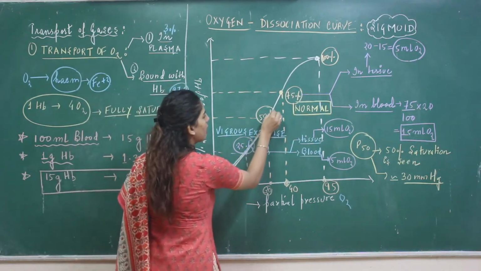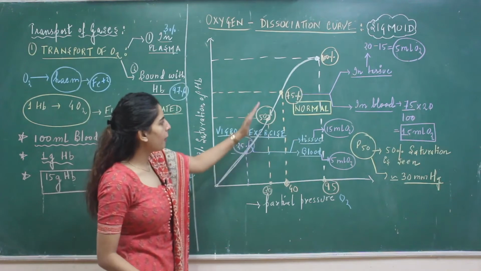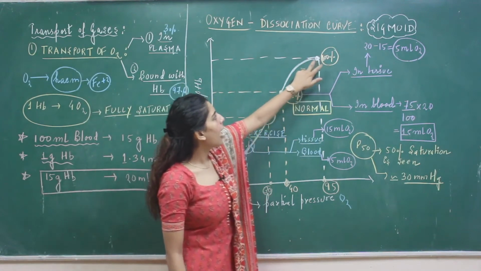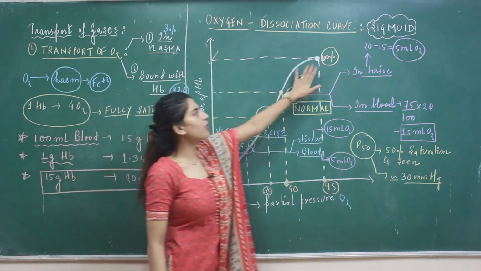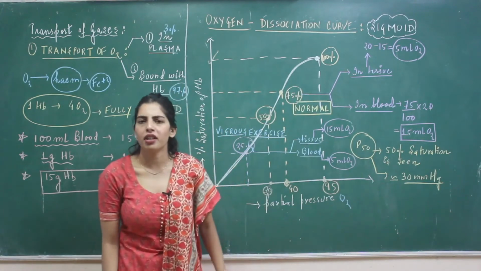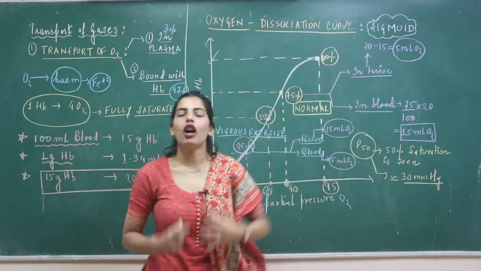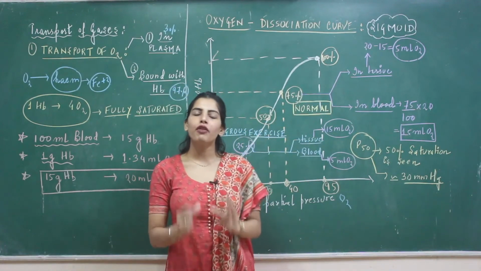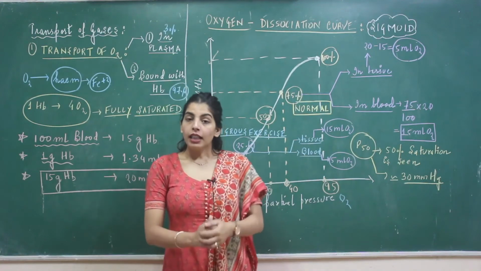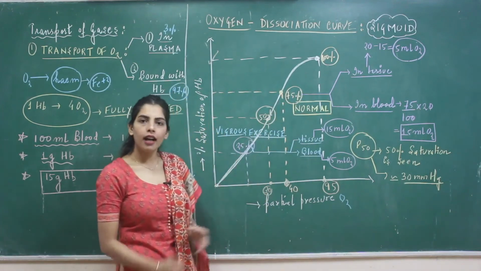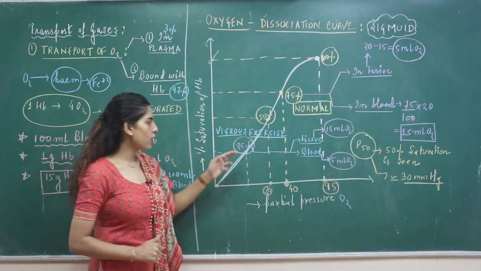I am getting a sigmoid curve, as the oxygen is binding, and at a point we are getting the maximum saturation, 100% saturation. Suppose we are getting it at a certain partial pressure, say for example approximately 95 mmHg, where in your lungs the blood is fully saturated with oxygen. Now I have marked some of the points in this graph. What I have labeled is 75% saturation, 50% saturation, 25% saturation.